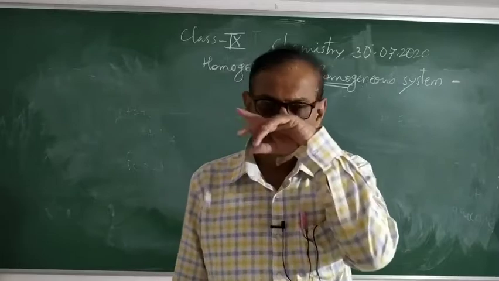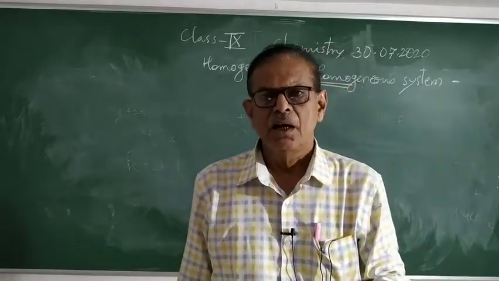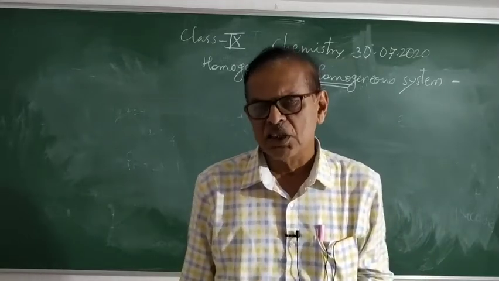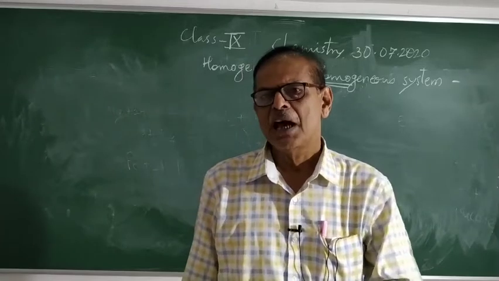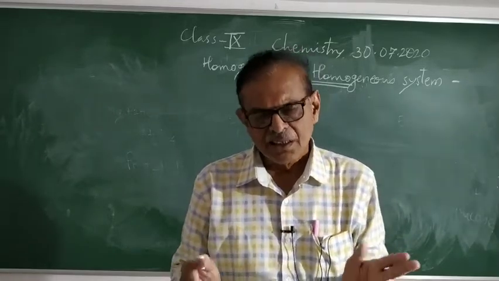And thus, suspension is a heterogeneous system, and colloidal solution is also a heterogeneous system, even though it appears to be homogeneous, because the two phases are clearly distinct.